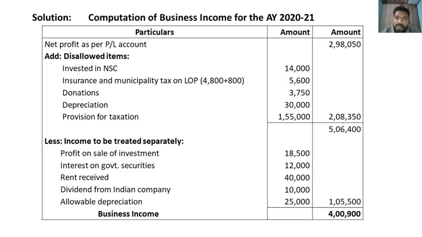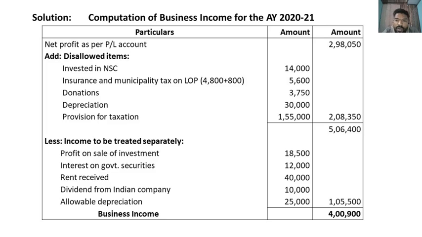So, computation of business income for the assessment year 2020-21. Net profit we should take as a base. It is given in the profit and loss account. For this we should add all the disallowed items: investment in national savings certificate, insurance and municipal tax on let out property, donations, depreciation, provision for taxation. These are all disallowed expenditure, and should be added back to the net profit.